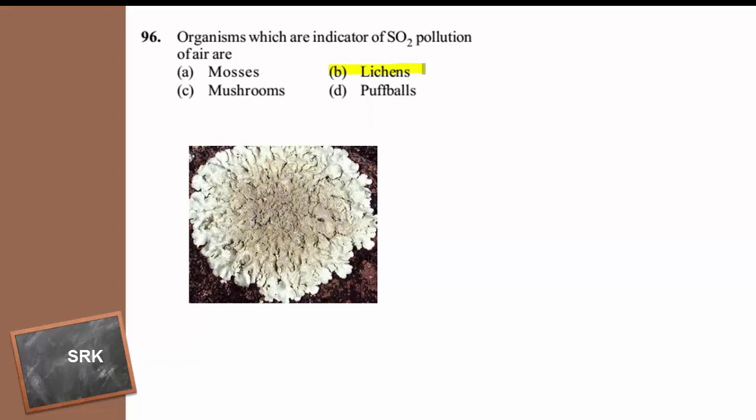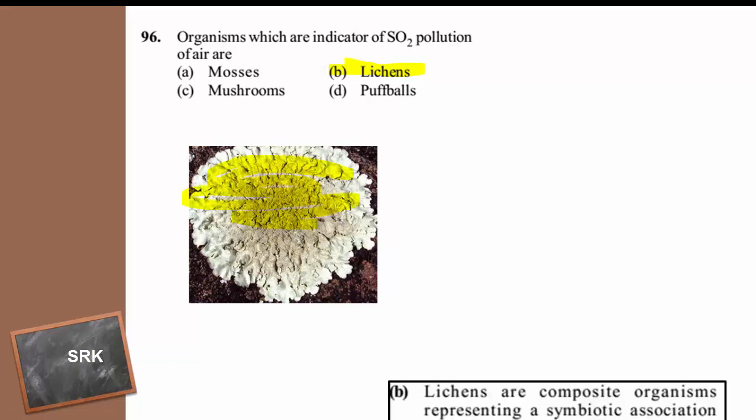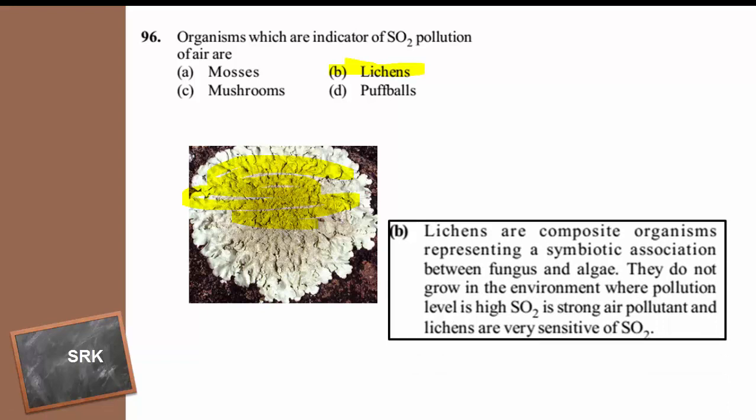The lichens are the indicators of air pollution. So here is the image of lichen and the answer is option B.